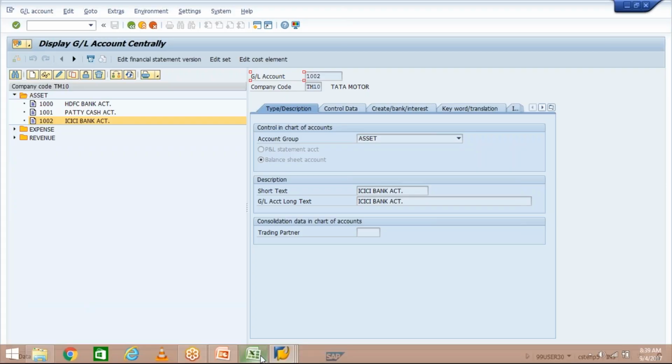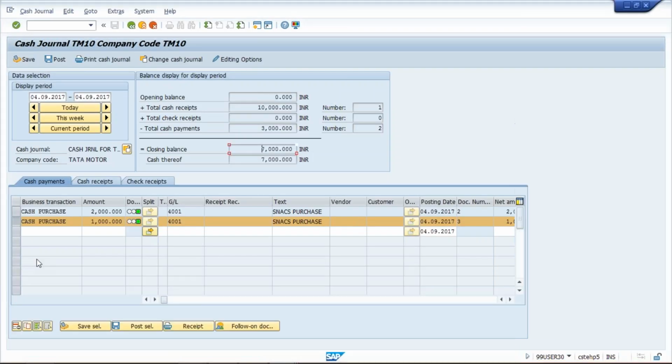Now I'm going to make a cash purchase once again worth 5,000, and some small tools, small items, nut bolt or something purchased for the plant, let's suppose. That purchase has taken place in cash itself.